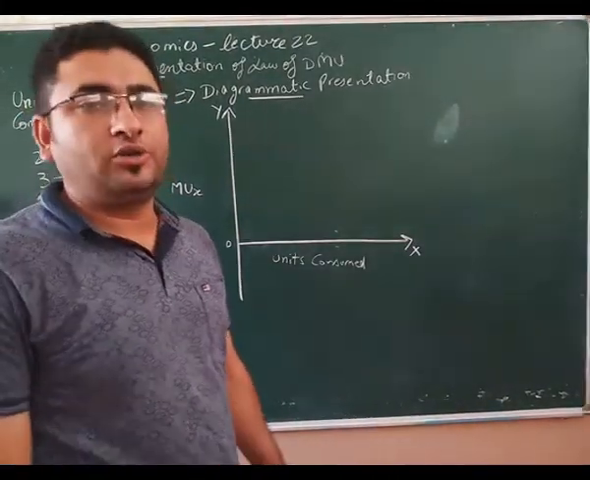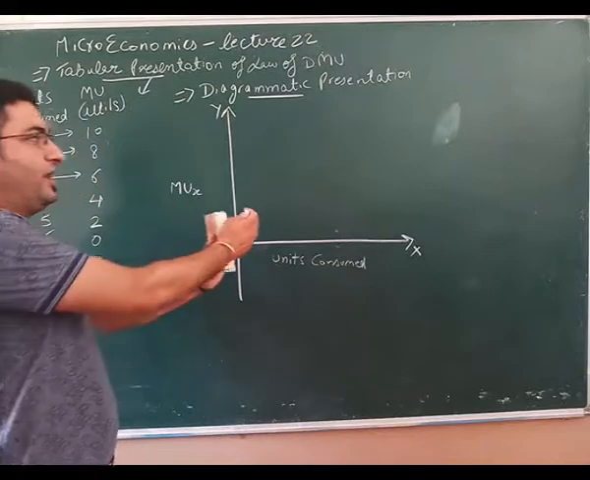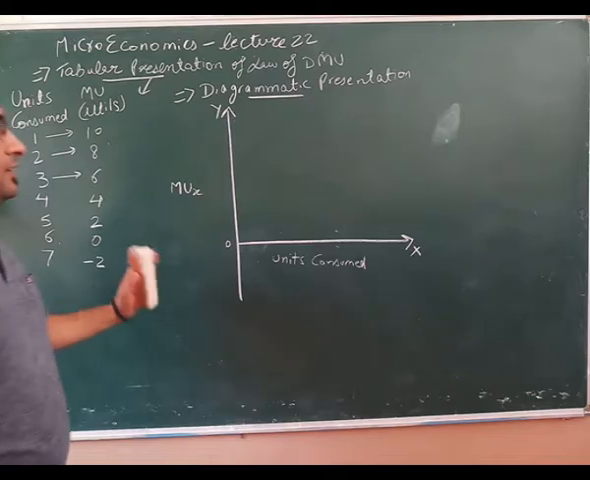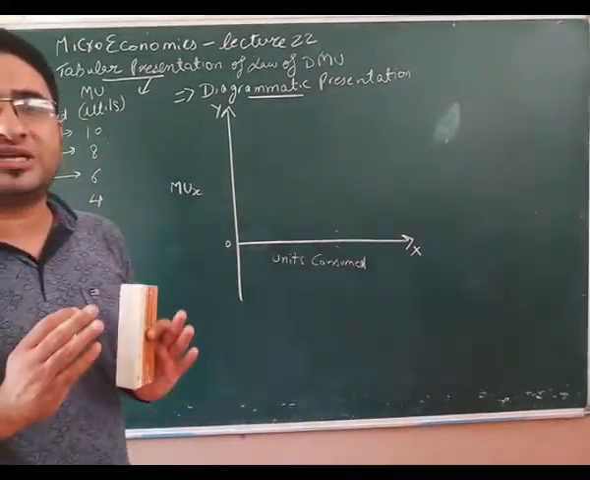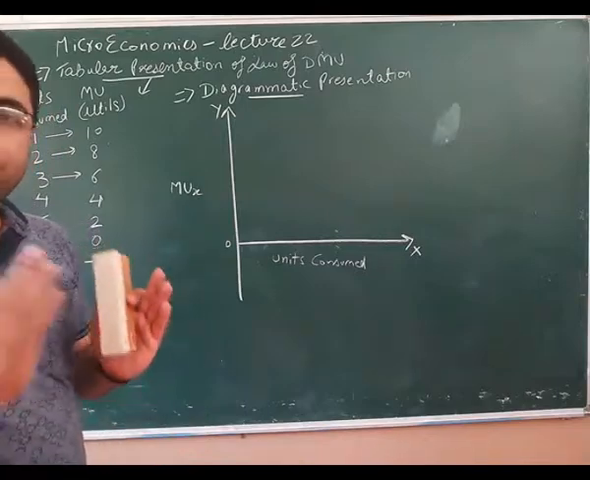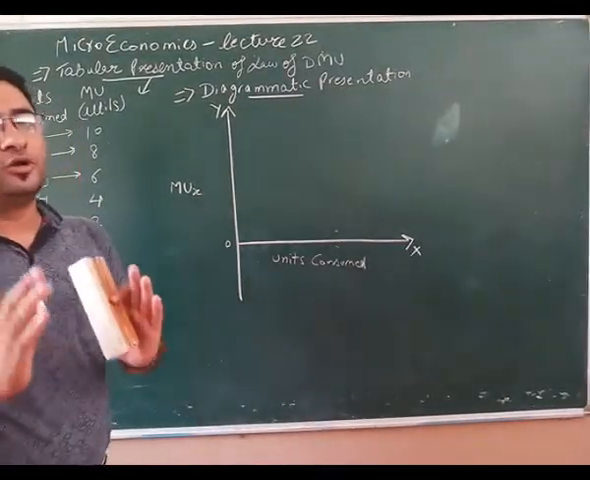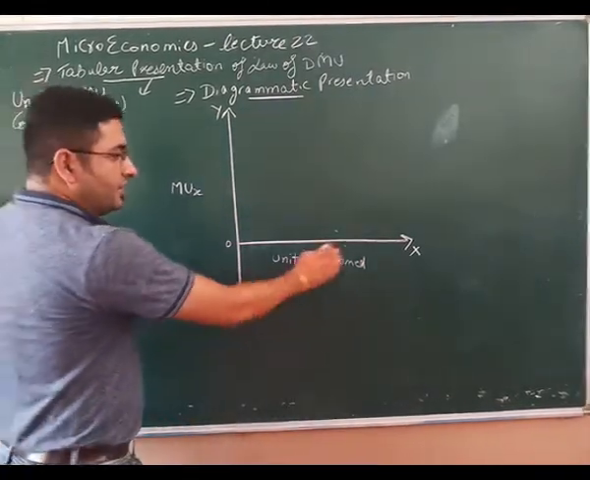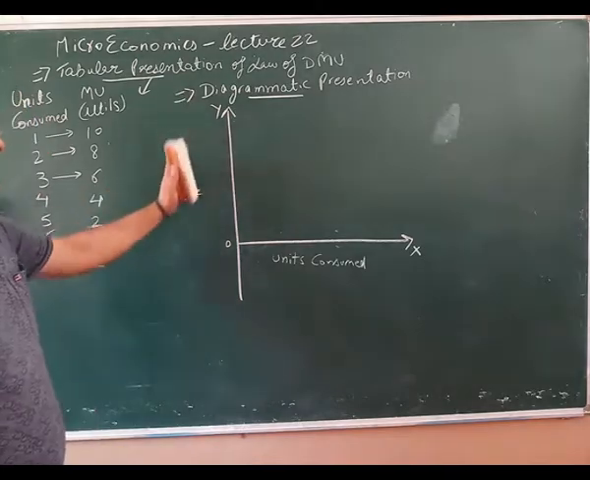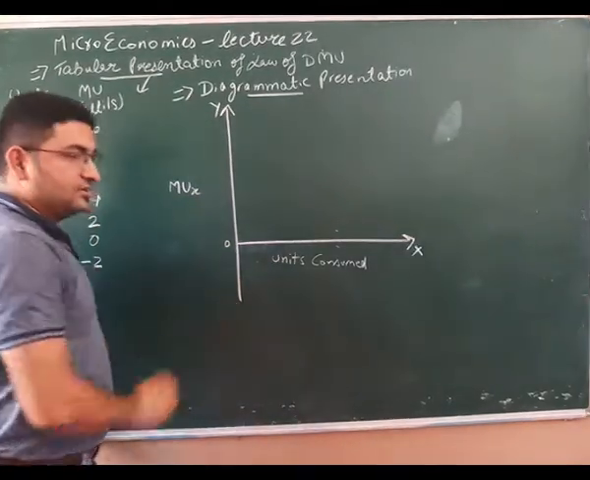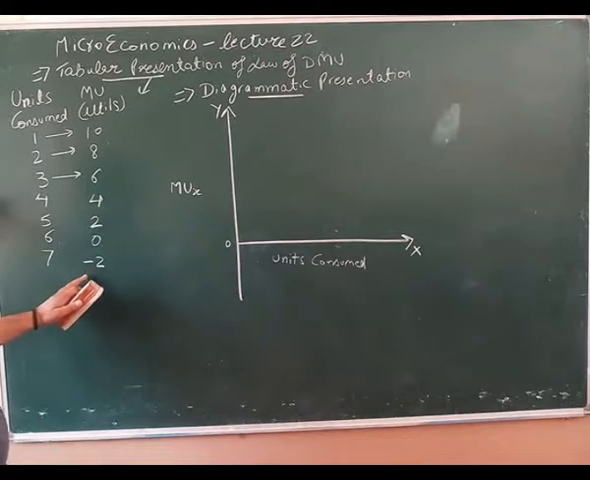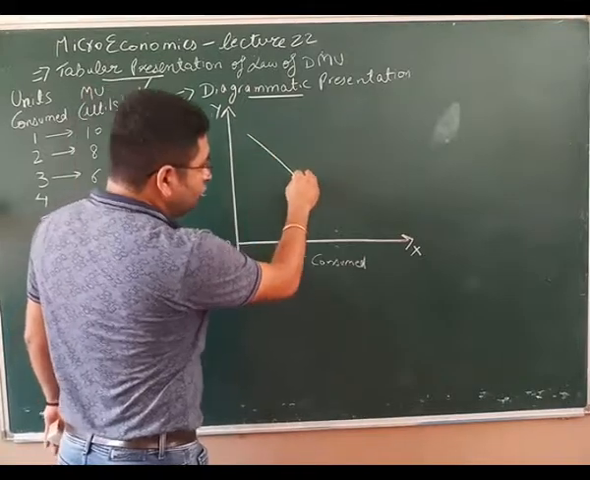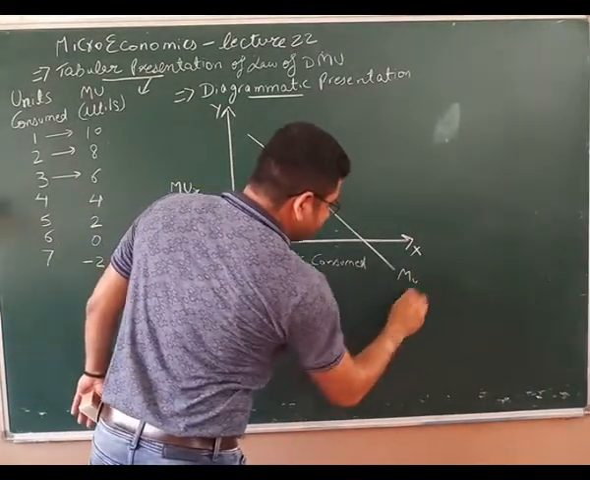Students, remember one thing, according to the board guidelines, it is not necessary to actually plot the diagrammatic presentation, but if you do it, it is good. Otherwise you just have to give the right shapes of the curves. Both are valid. Either you plot or you do not plot, both are valid and will fetch equal marks if it is rightly done. So on x-axis we take units consumed, on y-axis we take MUx. I've taken this to the negative because we have negative utility also. I'll explain why it is so. So when you plot it, you will get your MU curve like this.